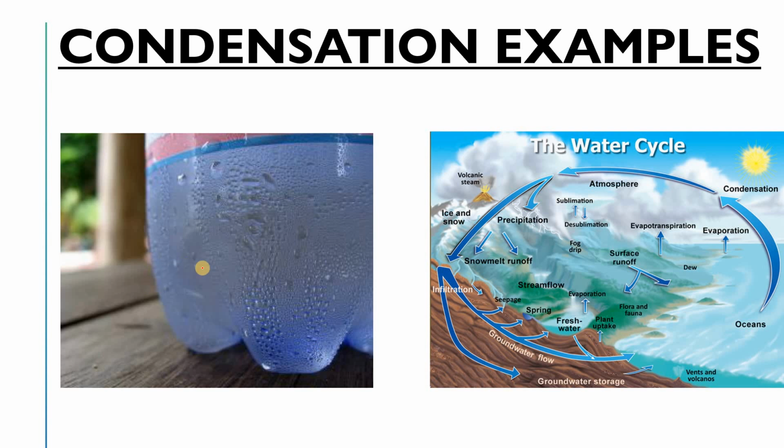Now simply see here, there are two examples, and both are daily life examples of condensation, right? I'm not going into an industrial one. This bottle was in a refrigerator. Now what you have done is you just keep this bottle at room temperature, on the table. So what will happen is that the water vapor in the air will come in contact with this bottle, because this bottle has some temperature that is cooler, that is cold, or I'm simply saying less than your atmospheric temperature, the room temperature.